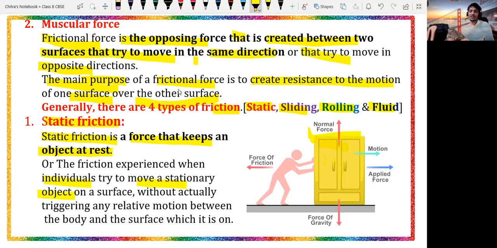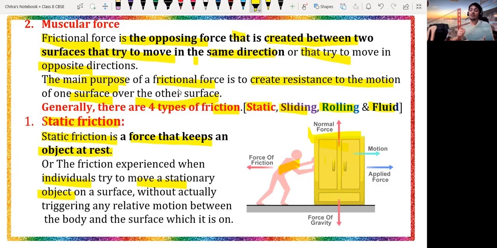You can see here हमारे पास एक stationary object है, which is nothing but the almirah, and that person is trying to push or pull that particular object. If that object has a very high mass, the force applied by that person is not going to be sufficient to move that object.